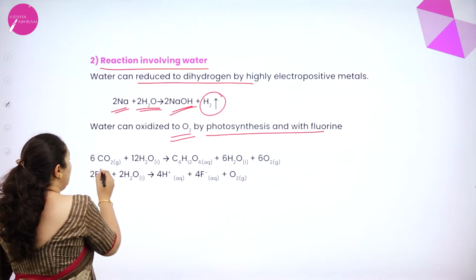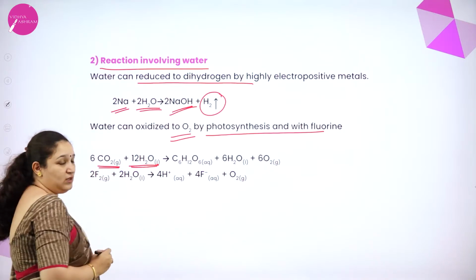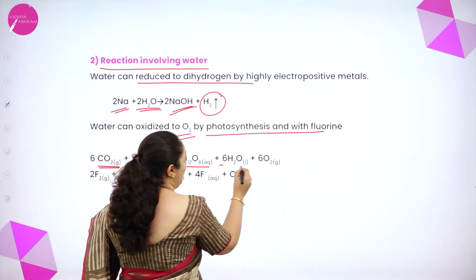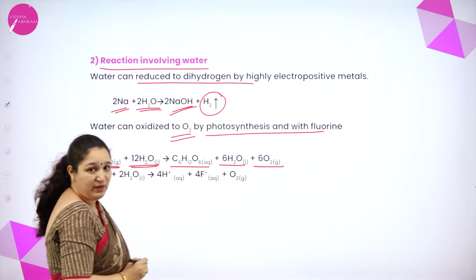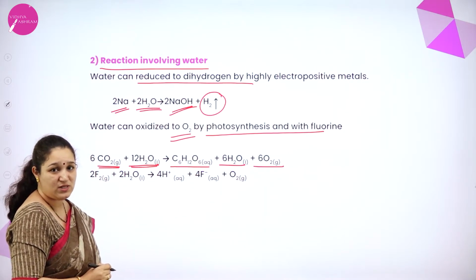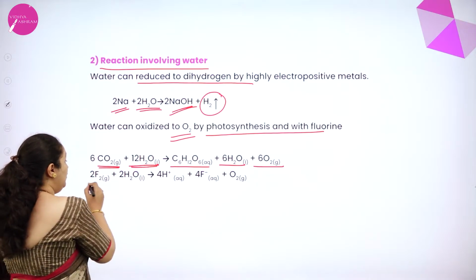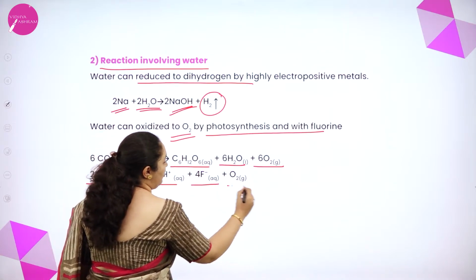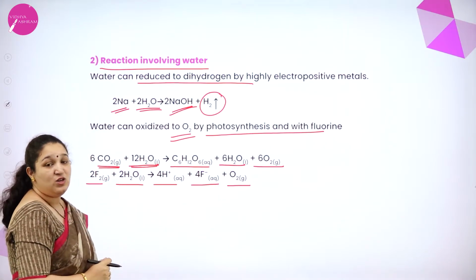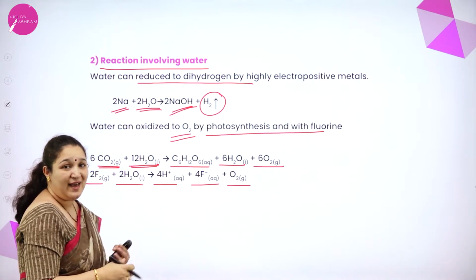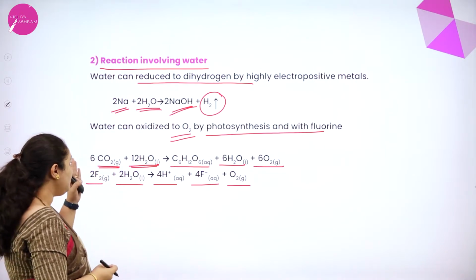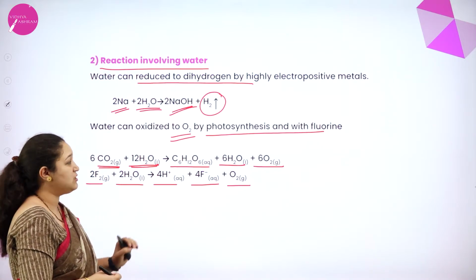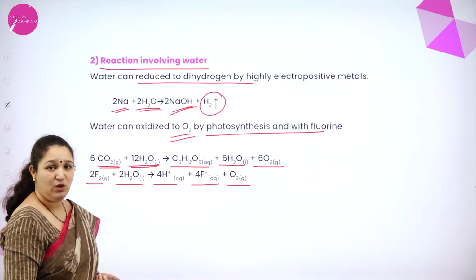How? You can see carbon dioxide and water combine with one another to form C6H12O6, and oxygen gas is liberated. That is nothing but the photosynthesis process, isn't it? Fluorine can react with water to form H+ ion, F- ion, and oxygen is liberated. So we are learning that oxygen can be liberated when carbon dioxide reacts with water, that is the photosynthesis process, or when fluorine reacts with water.